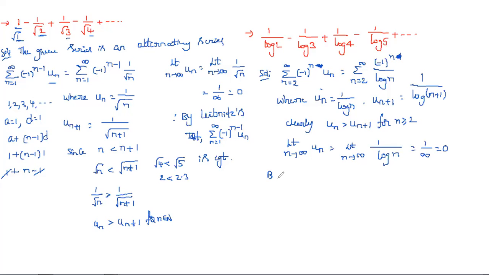By Leibniz's test, the given alternating series converges. Summation n is equal 1 to infinity (-1)^n un is convergent, or simply we can write converges. Okay, this is the one.